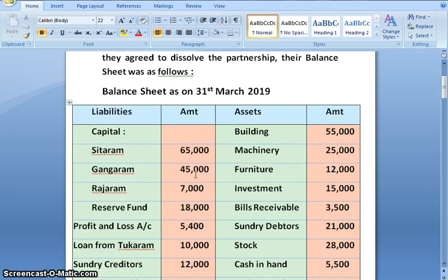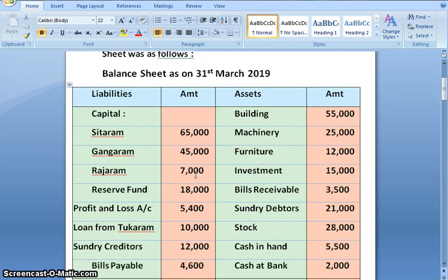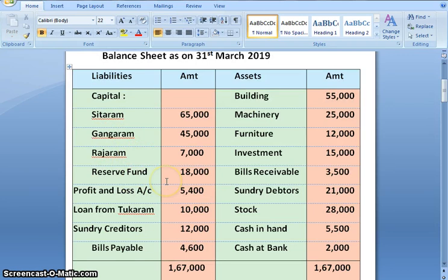When we have a look at the balance sheet, on the liability side we have capital account of partners, reserve fund, profit and loss account, loan from Tukaram, sundry creditors and bills payable. On the asset side we have building, machinery, furniture, investment, bills receivable, sundry debtors, stock, cash in hand and cash at bank.